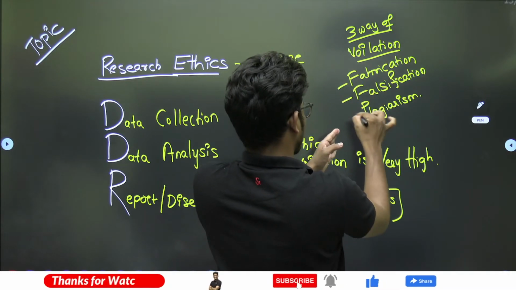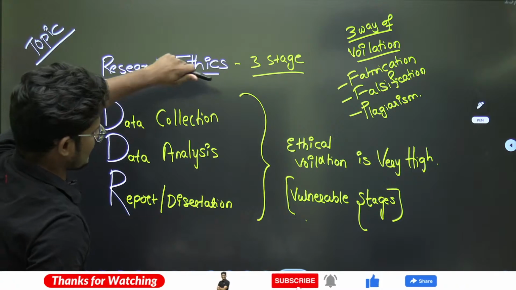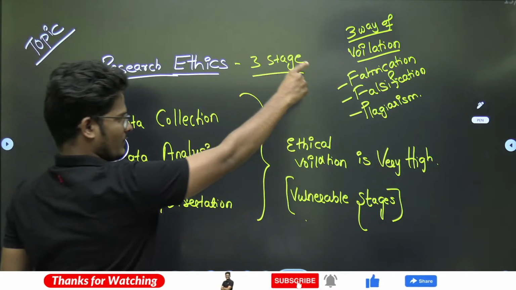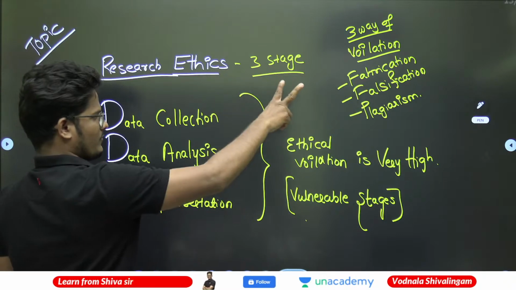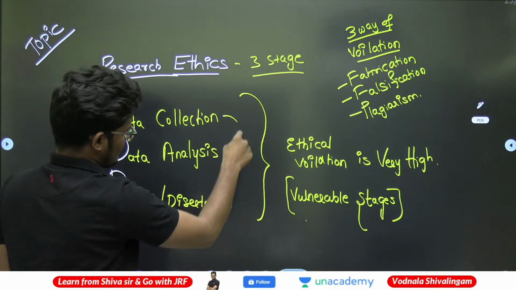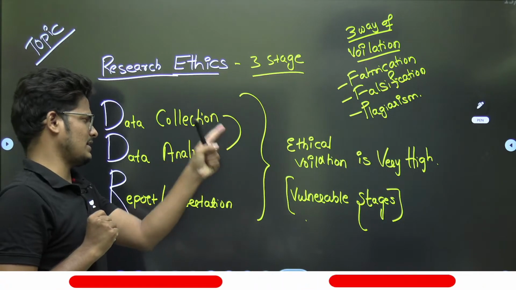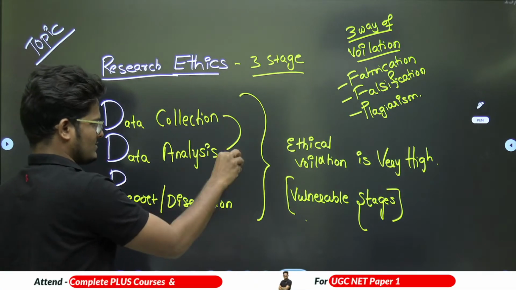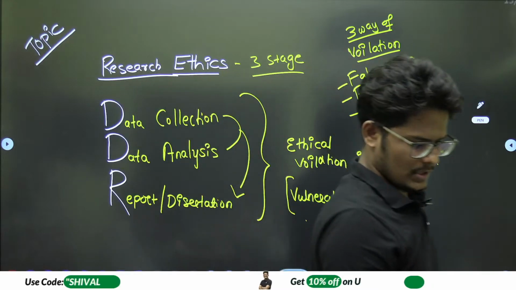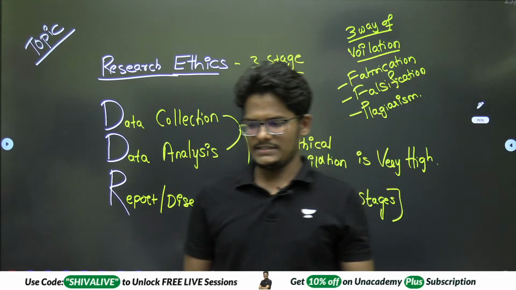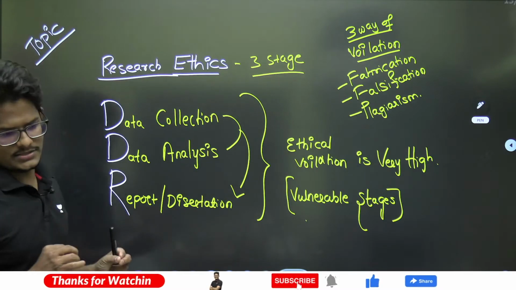Because of this FFP only, these stages are becoming vulnerable, because in data collection and analysis the fabrication and falsification happen. When you collect and analyze the data, and whatever you analyze is wrong, then obviously your outcome or report is also going to be wrong, right? So these are the areas where ethical violation will be high.